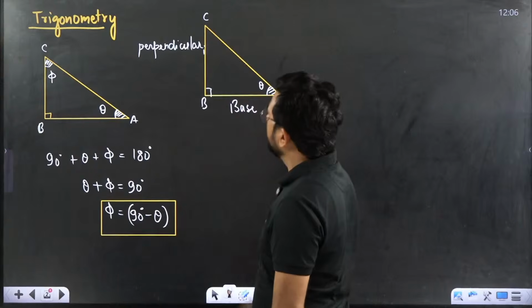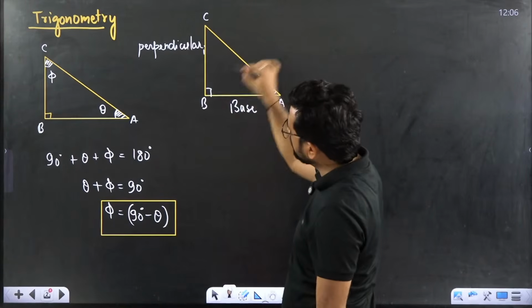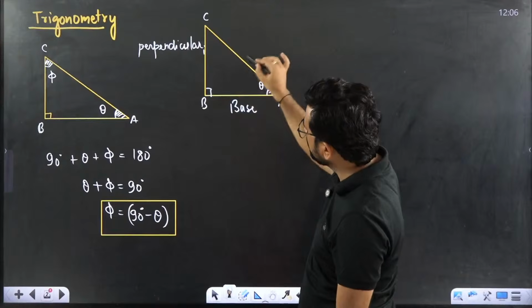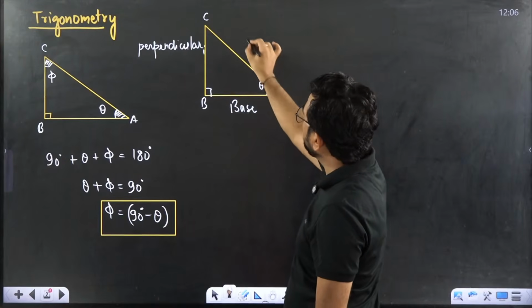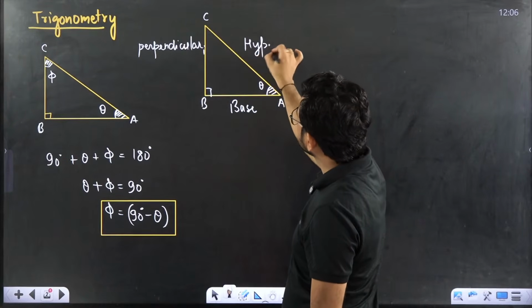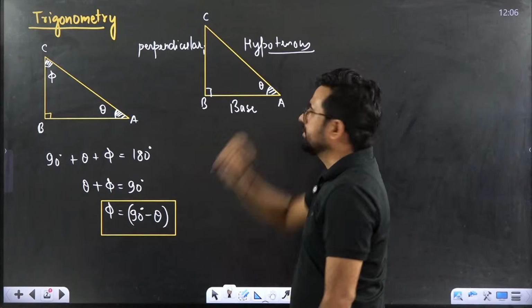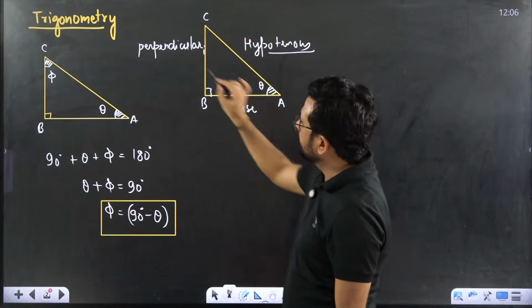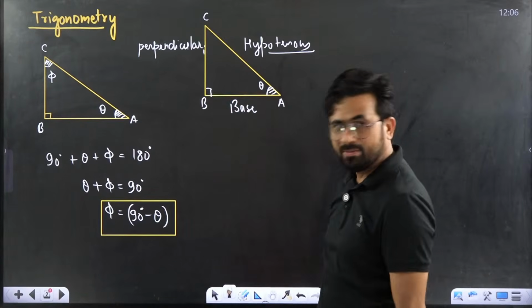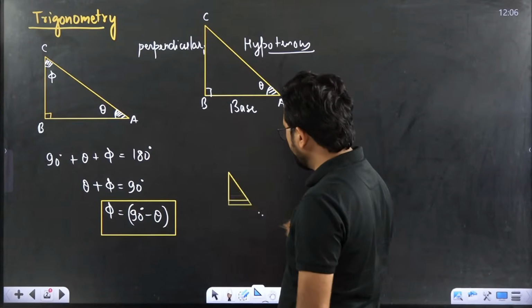Perpendicular, okay? And this part opposite to this 90 degree, that we call the hypotenuse. This is the hypotenuse. So they are very simple. This is the base, this is the perpendicular, this is the hypotenuse. So very simple, we can remember this part.